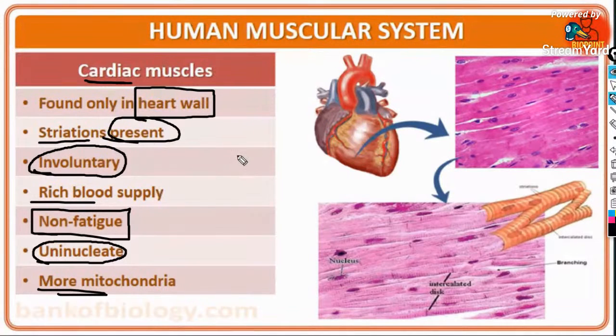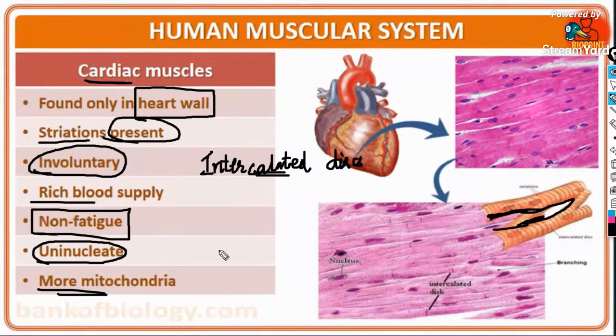And one of the most important properties of the cardiac muscle is that they show intercalated discs. Even though it is happening like this, the entire portion is also occupied by another striated cardiac muscle, so they are interconnected with each other.